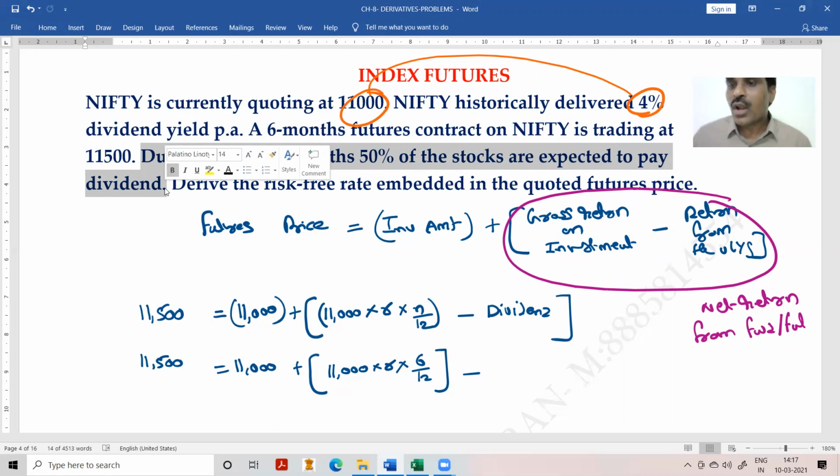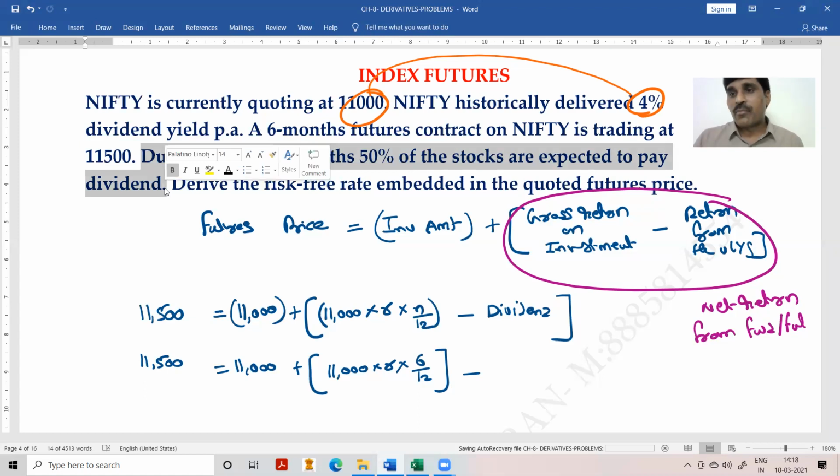So therefore, don't do the problems in an unconscious manner. Be conscious and alert and know the underlying principle of doing each and every calculation. So if I apply 4% on the entire 11,000, I am assuming that all the 50 stocks in the index will pay the dividend.